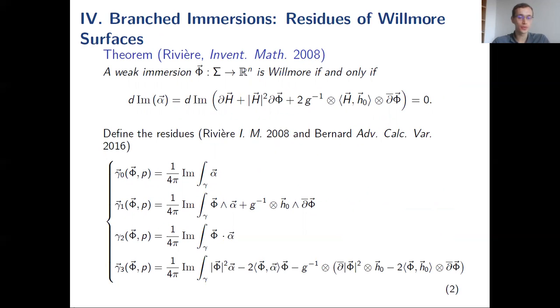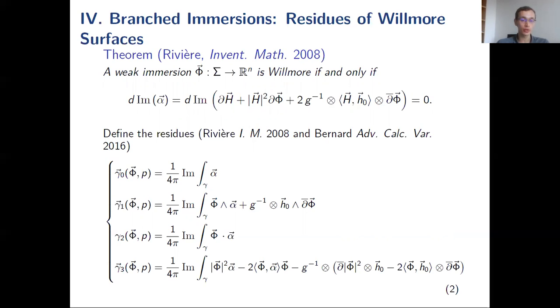I need to introduce a classical result of Rivière. So if you remember the Willmore equation, it was something like Laplacian of H plus 2H times (H squared minus K) equals 0. So we have an H cubed. But in fact, a priori, the surface is just W^{2,2}, so H is in L2, not in L3. But there's a weak equation for Willmore that I can write in the following form.